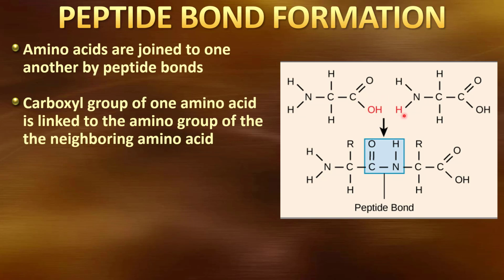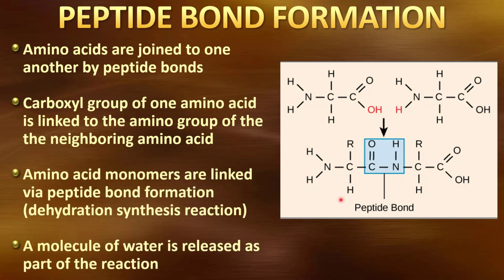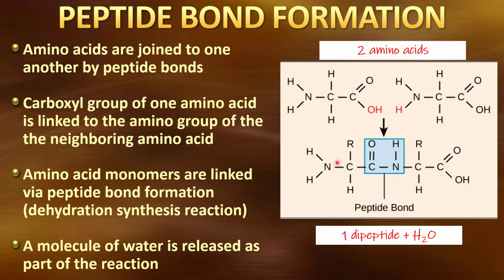A dehydration synthesis, remove that water, and create the bond here between this carbon and that nitrogen. And that bond is that peptide bond. When we do this, of course, we're going to release this molecule of water. So we start off with two amino acids. We end up with a dipeptide because we have two of them down here joined together by a peptide bond and a molecule of water.